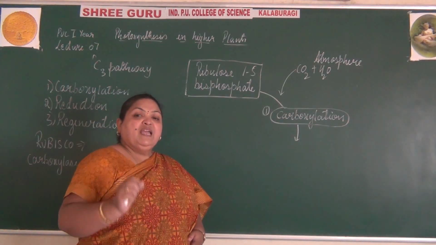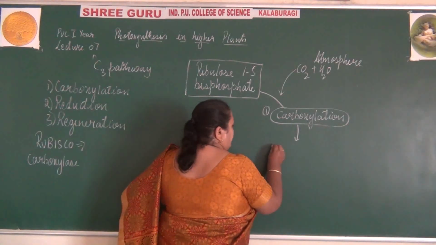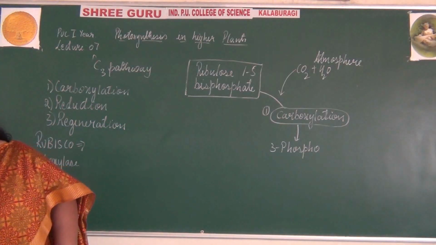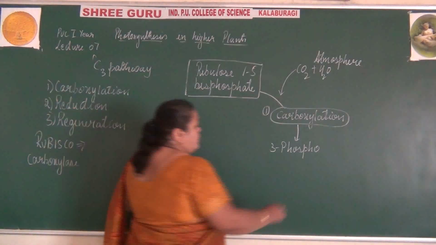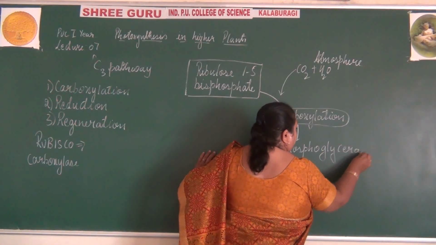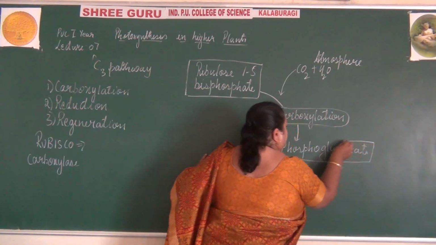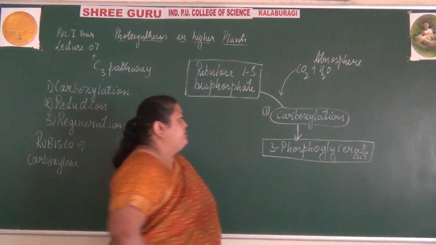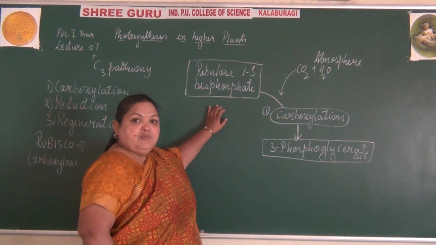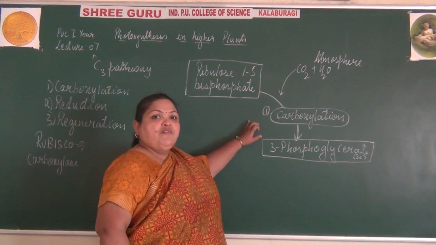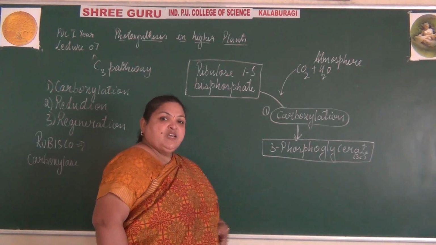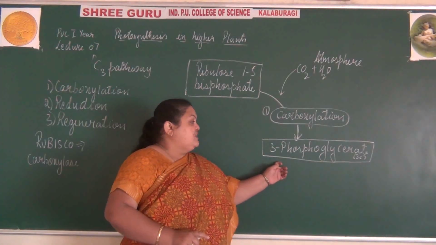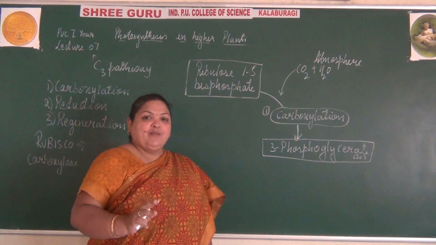That 6-carbon compound immediately splits to form a 3-carbon compound, 3-phosphoglycerate. RuBP immediately undergoes carboxylation to form the unstable 6-carbon compound, which immediately splits to form 3-phosphoglycerate, a 3-carbon compound.